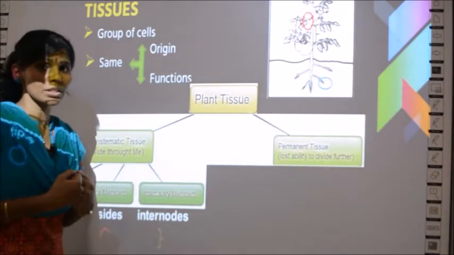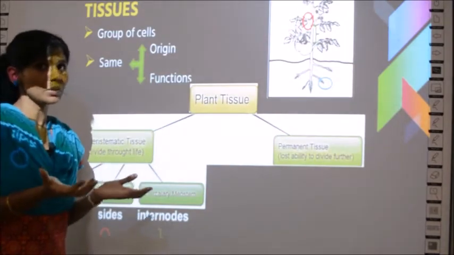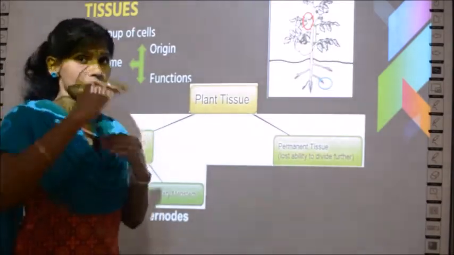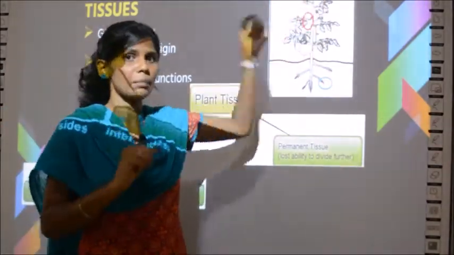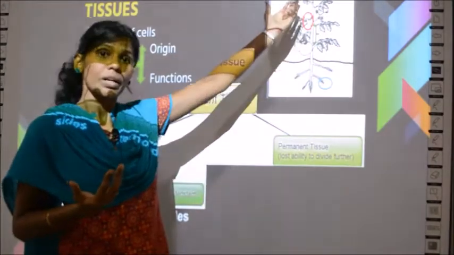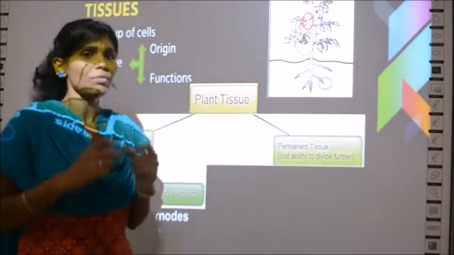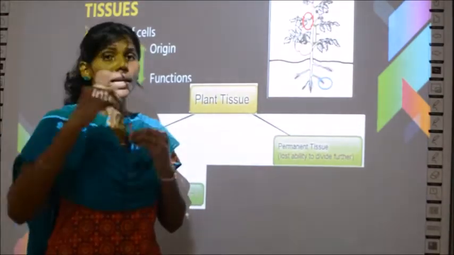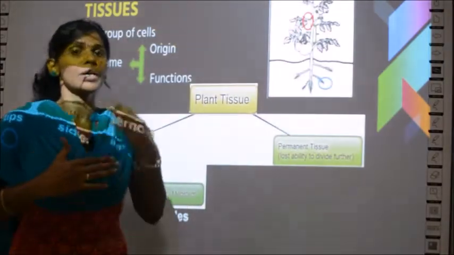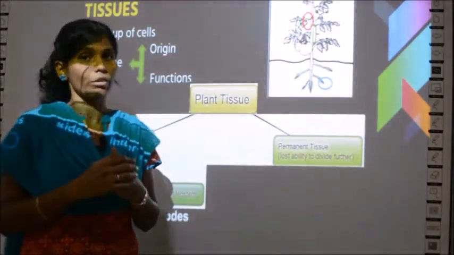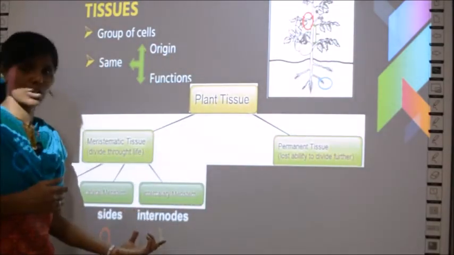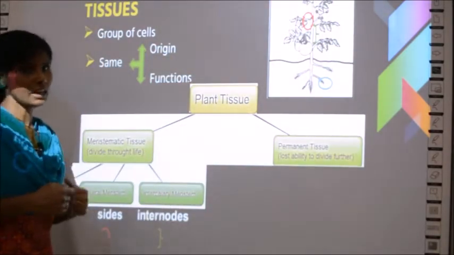Are you getting this concept? So overall, the plant grows in size because of these three meristems. When it grows at the tip, the apical meristem is involved. When it grows by the side, the lateral meristems are involved. And when it grows in between, the node length also has to increase, because the apical meristem will elongate only at the tip. So the in-between regions of two nodes are grown because of the intercalary meristems.